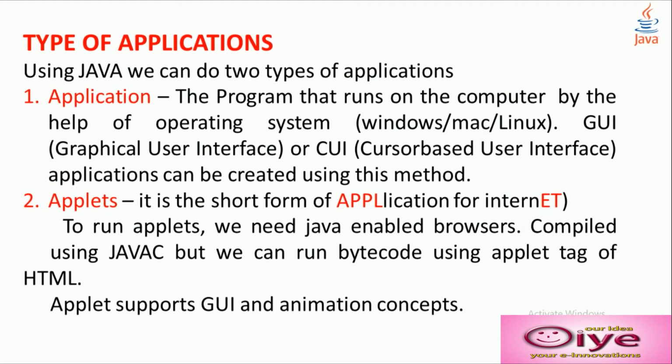Types of applications. Using Java, we can work on two types of applications. One is the application, that is the desktop application, the program that runs on the computer with the help of any operating system, Windows, Mac or Linux. And it may be GUI, graphical user interface, or CUI, cursor based user interface. Applications can be created using these two methods.